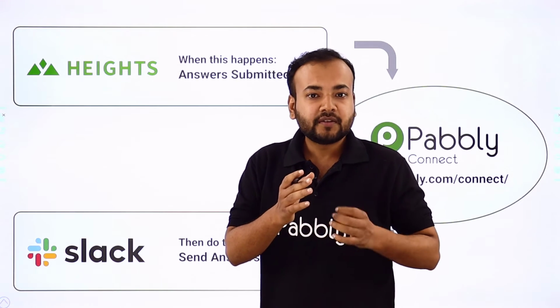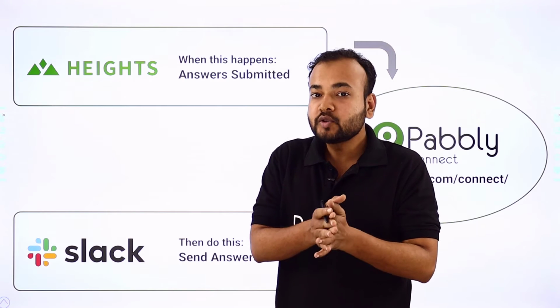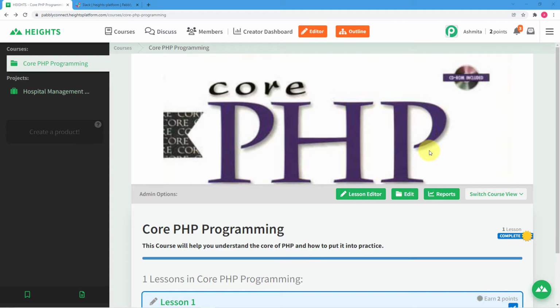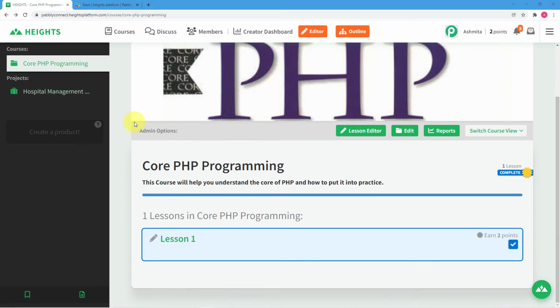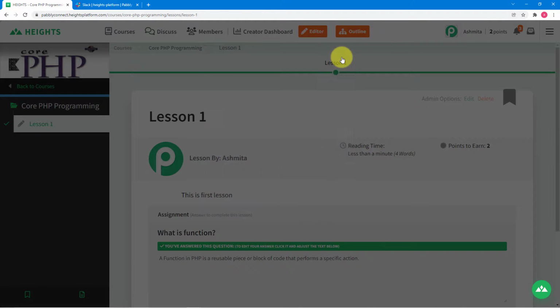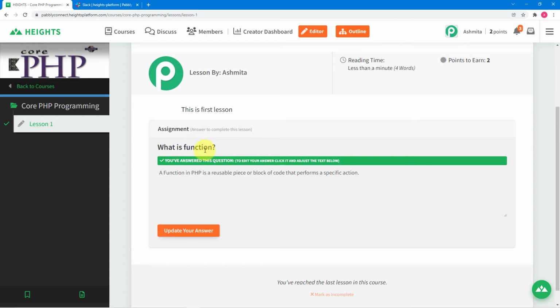Now let me show you the process by which you can also make this automation on my computer screen. So guys, this is my computer screen and I'm in my Heights application dashboard, you can see. We have created this course here, Core PHP Programming course, and we have many students enrolled in this course. There is a lesson in this course, okay? When any student completes the lesson, he will find this question about this lesson, and they have to answer this question, okay?